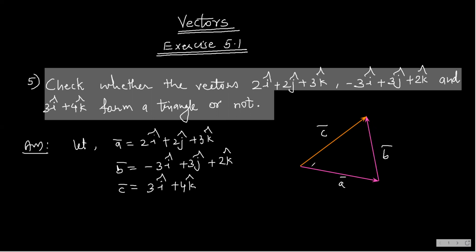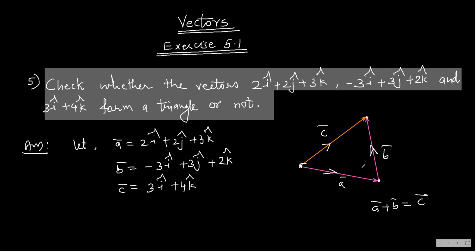So if I add vector a bar and b bar, a bar plus b bar, I get the third vector c bar. A bar is this vector plus b bar, so from here to here, then here to here is finally here. You understand? So a bar plus b bar is the same as c bar.